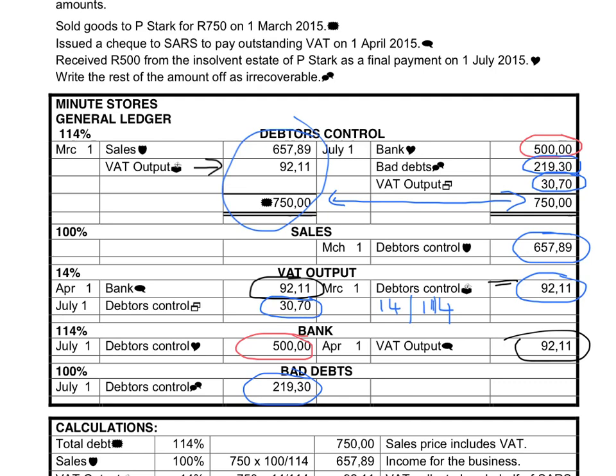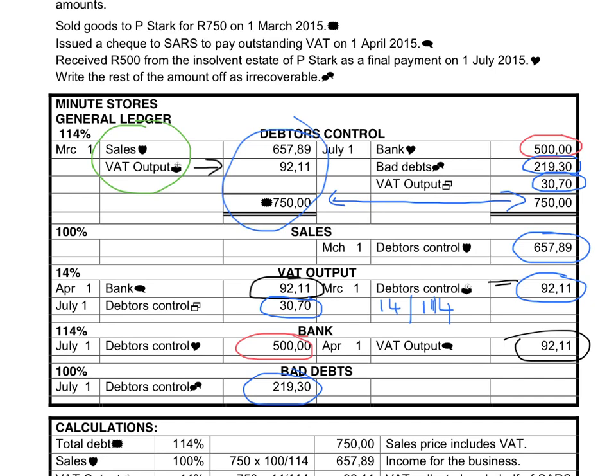So if we look at this exercise, what did we learn? When we sell goods, the debtors control will be debited with the total amount of the sales plus the VAT output.